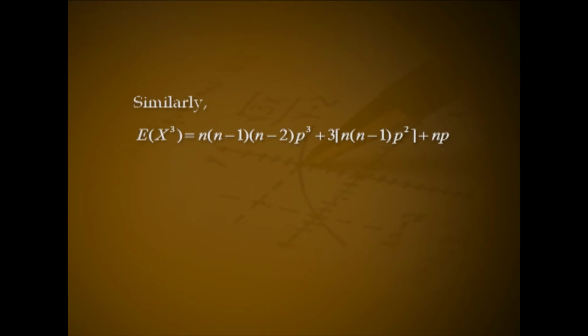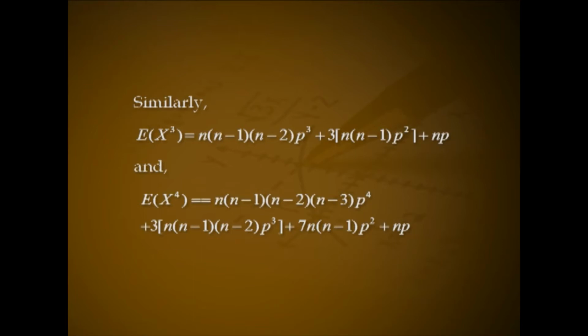Similarly, expectation of X cube equals n into n minus 1 into n minus 2 into p cube plus 3n into n minus 1 p square plus np, and expectation of X raised to 4 equals n into n minus 1 into n minus 2 into n minus 3 into p raised to 4 plus 3n into n minus 1 into n minus 2 into p cube plus 7 into n minus 1 into p square plus np.